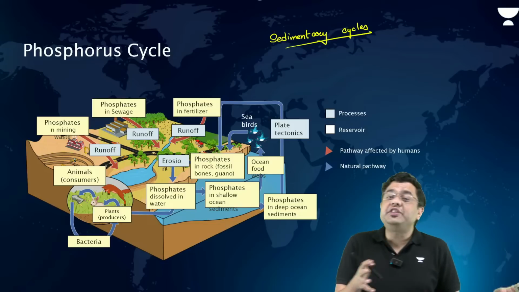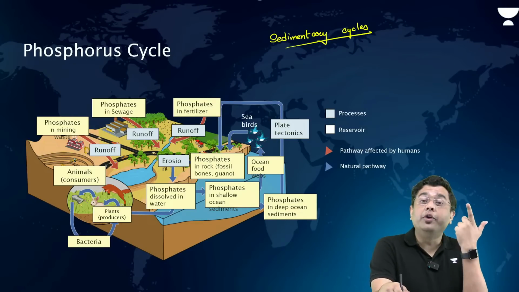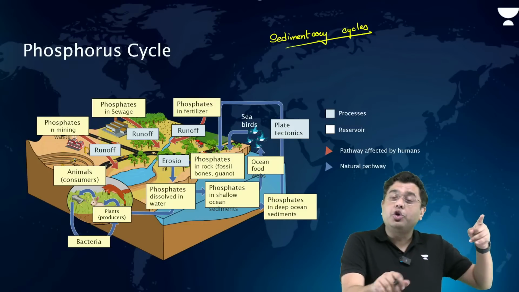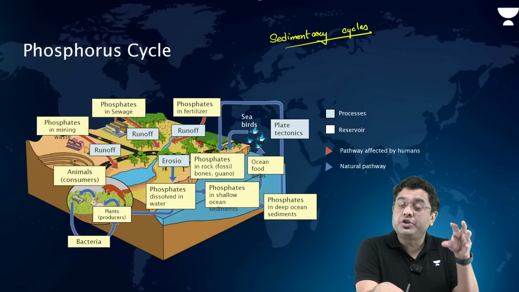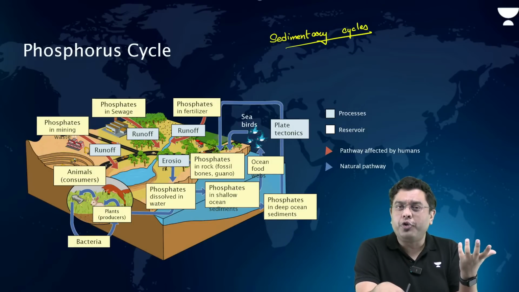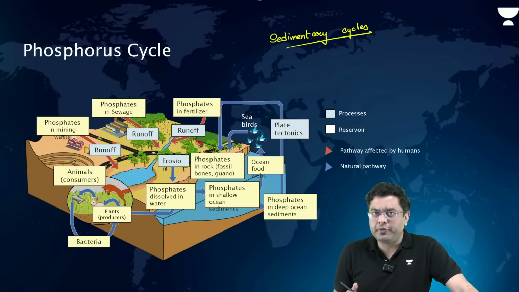Now, phosphorus is largely present in excreta, the guanos, the bird droppings that you have. To the west of South America, as we have discussed in places in news, you have a very phosphorus-rich island by the name of Guano Island, where you have a large amount of guano or bird droppings, which are then eventually synthesized into phosphorus.